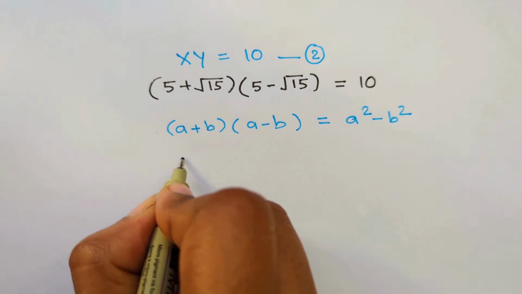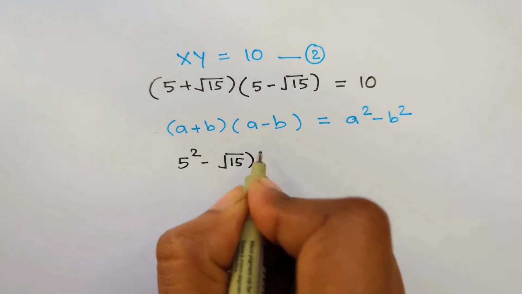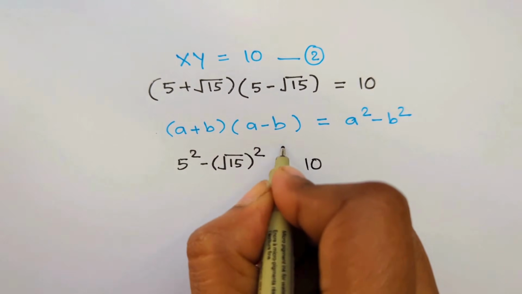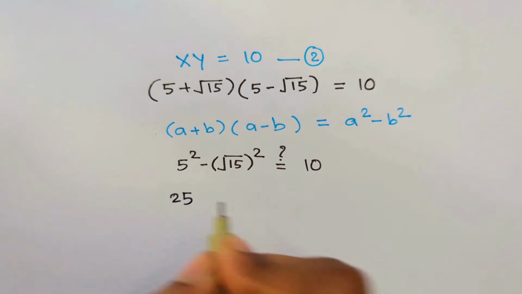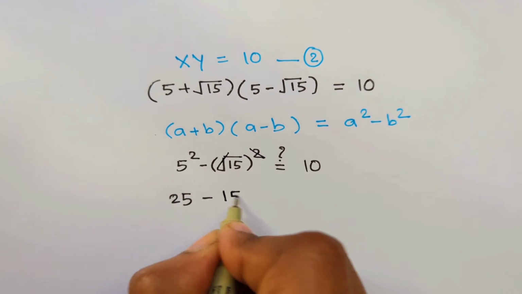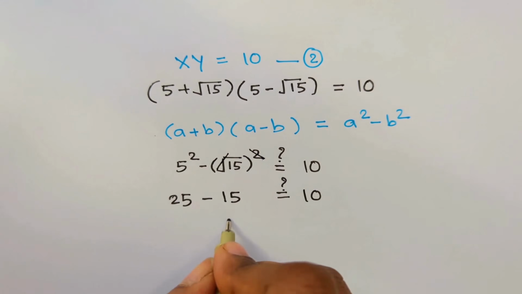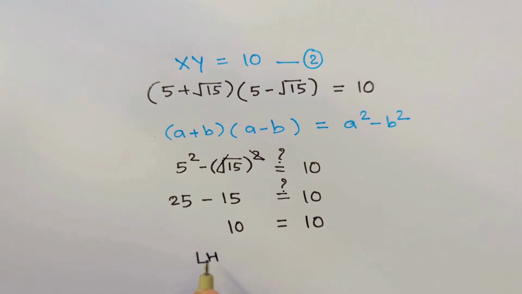So it is simple: 5 is our a and square root 15 is our b, so a square minus b square should equal 10. We just want to see whether the left hand side and right hand side match. 5 square is 25, the square root and square got cancelled, so 15. Are they correct? 25 minus 15 is 10, so 10 is equal to 10. So the left hand side and right hand side are equal.